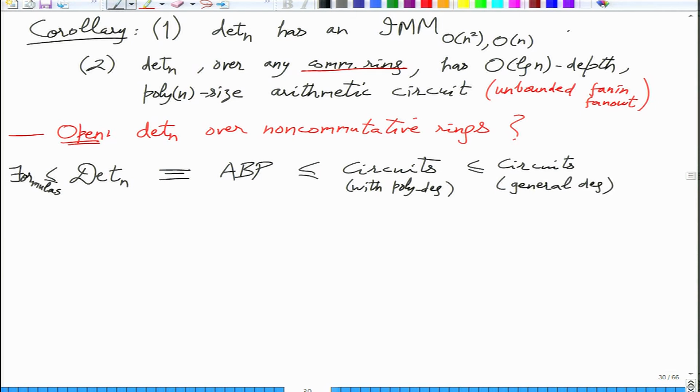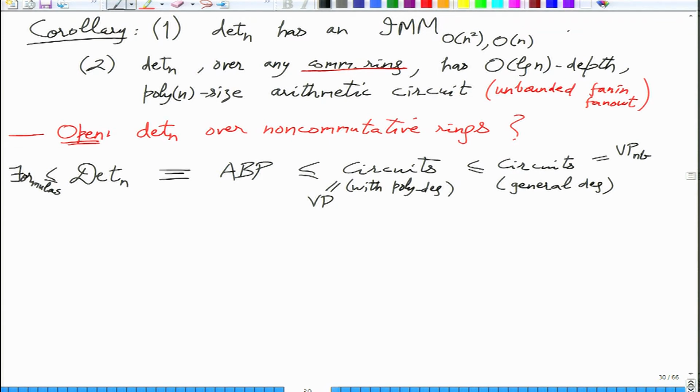The circuits with polynomial degree is the VP class. And circuits with no assumption on the degree, just on size, is the class VP subscript NB, which stands for not bounded degree. So this is currently the summary of what we have learnt in terms of complexity classes.